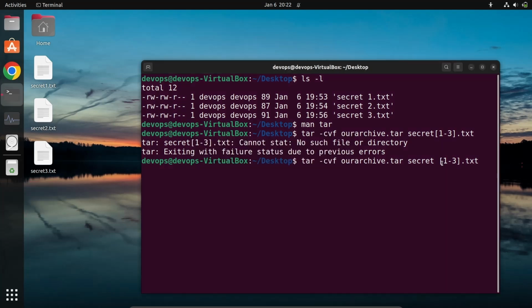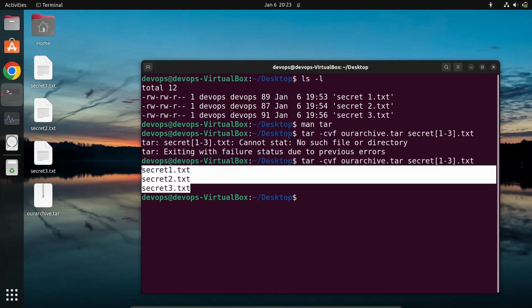Okay, I am again back. Let me go to the previous command, and if I hit enter, the verbose option gives us the output that I have taken these three files and created your tar file.